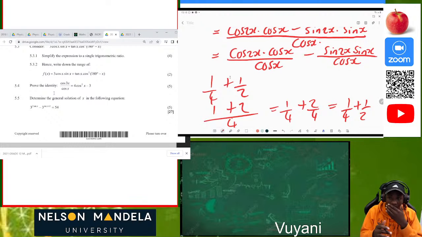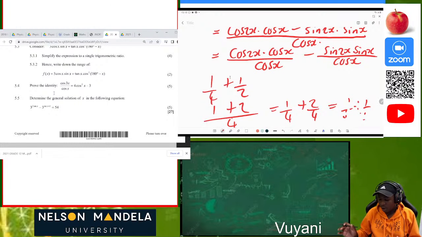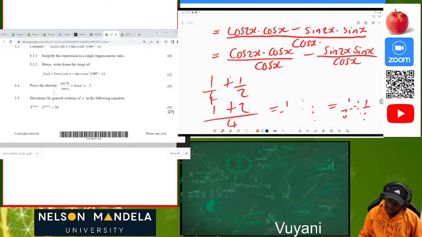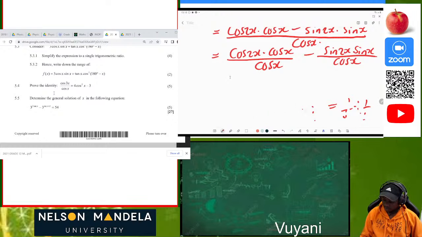So we are using that same concept here. Initially we had cos 2x multiplied by cos x minus sine 2x times sine of x, and they all had the common denominator, which is cos of x. So now we can actually separate them and use the same notation so that we have separate expressions. So let's do this first so that we can clear our working space. Here we go. Great.